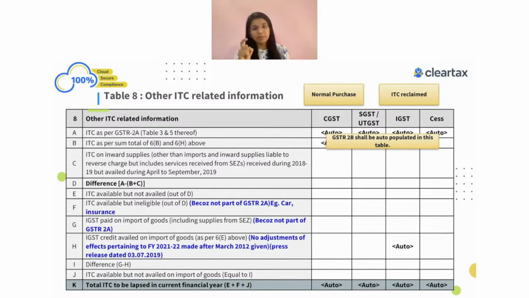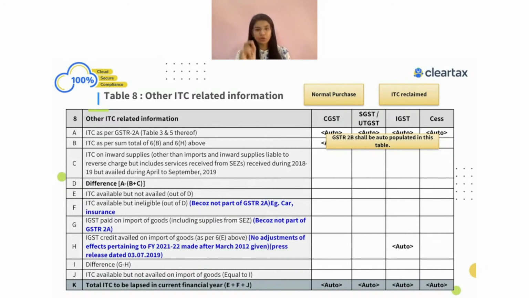So here you just have to make sure that if you have a difference, it is because of the credit note, and keep a separate note for your reference. Even if tomorrow the department comes and issues notices or some communication, you should be able to reply with a proper explanation. Here you will see a net figure, but here when you look into the values, you may see some differences. You will be seeing some extra value, but actually it's not extra, because you have already reversed it, right?